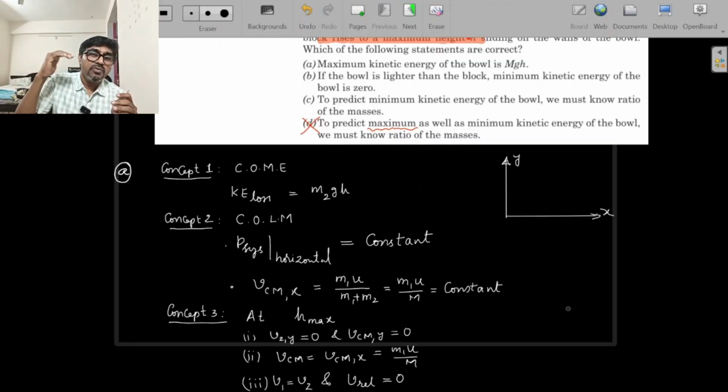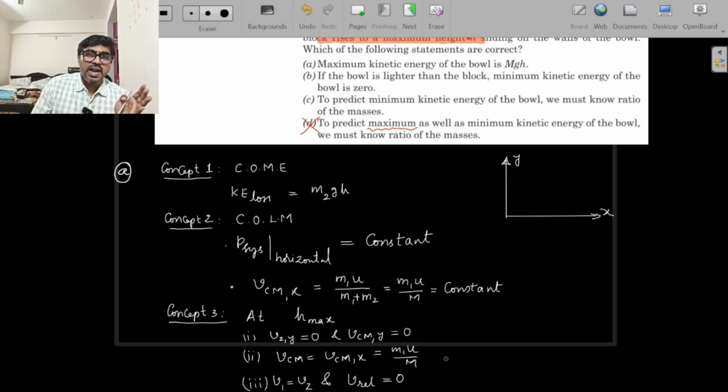And concept 3 is that when they go to the maximum height, at the maximum height, the block cannot have vertical velocity. Horizontally it will definitely have velocity, but vertically it will not have any velocity. Vertical direction velocity for the block, I am taking number 2 for the block, v2 in y direction has to be 0, and anyway the ball is not going to move vertically, so only the block can have vertical velocity. If that is also 0, that means there is no vertical velocity for the entire system. Then velocity of center of mass in y direction will be 0 at the maximum height, while at the remaining times the center of mass may have vertical velocity because of the motion of the block vertically. And velocity of center of mass at that moment is only the horizontal velocity, which we have already calculated as m1 into u by capital M, the total mass.